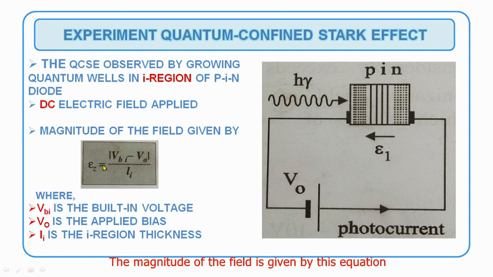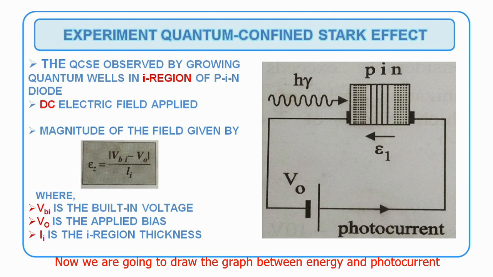The magnitude of the field is given by this equation: Ez equal to VBI minus V naught divided by Li. Here VBI is the built-in voltage, V naught is the applied bias, and Li is the I region thickness.